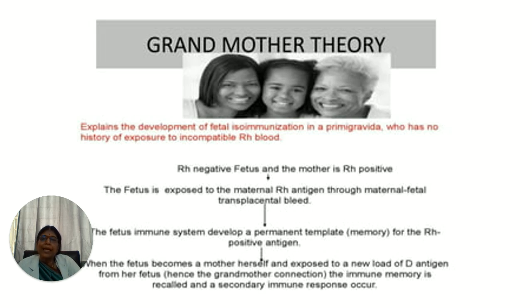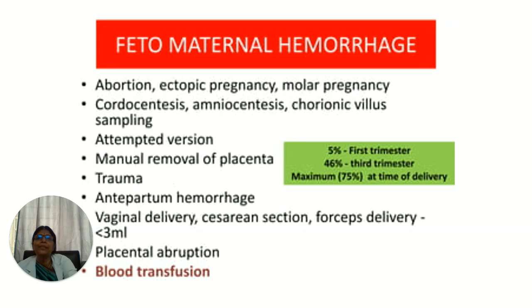So this is called the grandmother's theory. When the fetus becomes a mother herself and is exposed to the new load of antigen, the immune memory is recalled and a secondary immune response occurs. So because of the grandmother being positive, the RH positive fetus is getting affected. This occurs rarely, but this is also called the grandmother's theory.